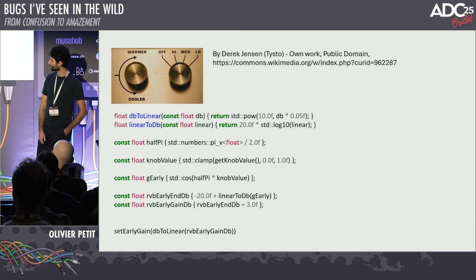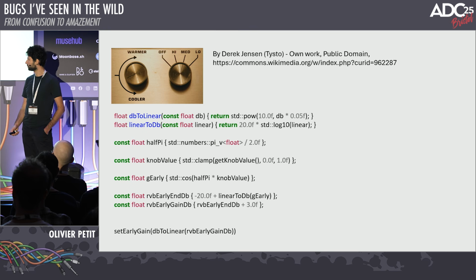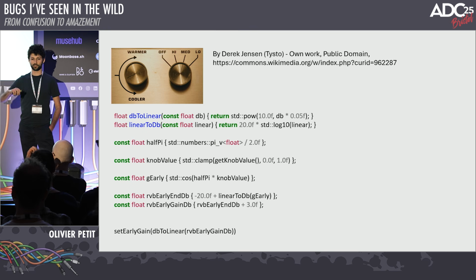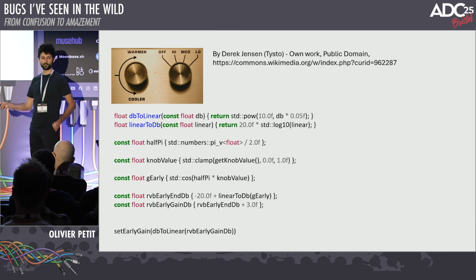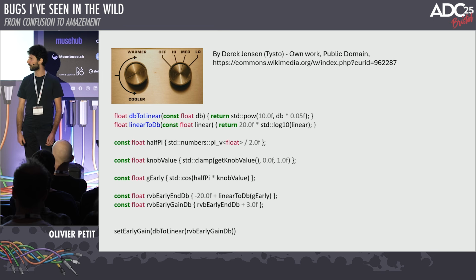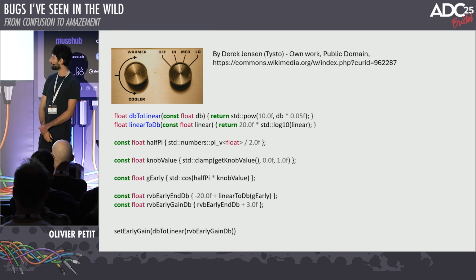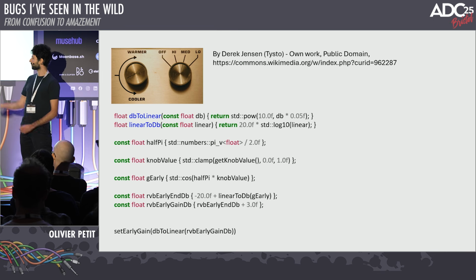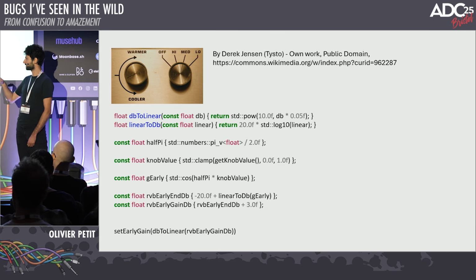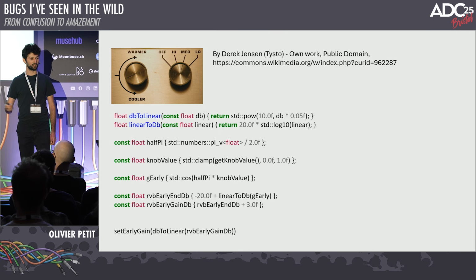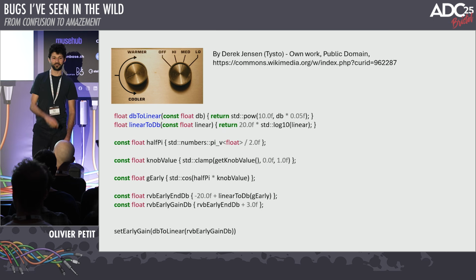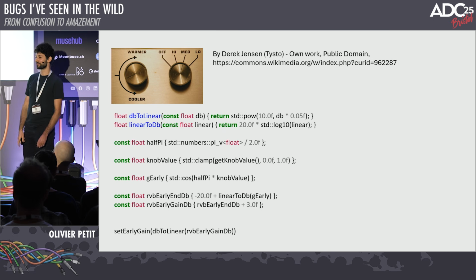And then we go into, so this is a linear gain, we convert this into dB, and then we do some transformations. And this is code we had to map a legacy parameter to a new parameter when we redesigned some of our algorithms. And then we use this new value, we convert it back from dB to linear, and then we set a gain in the model. So can anyone see anything that could go wrong here?